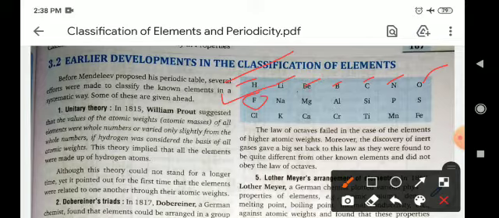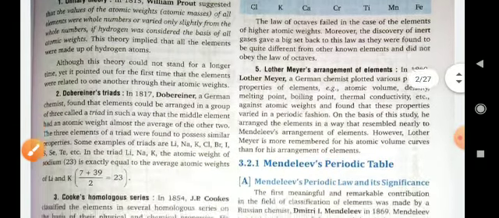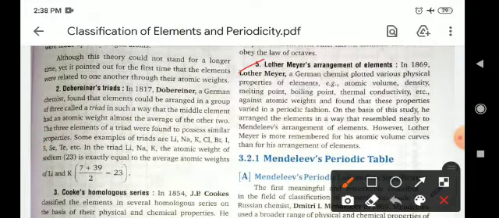So due to the presence of d-block elements, this theory also failed. Now, Lothar Meyer's arrangement of the elements.